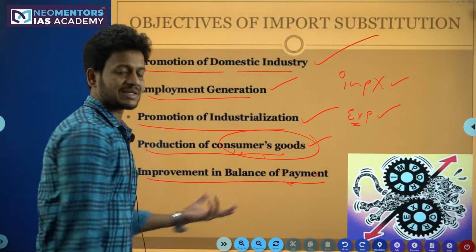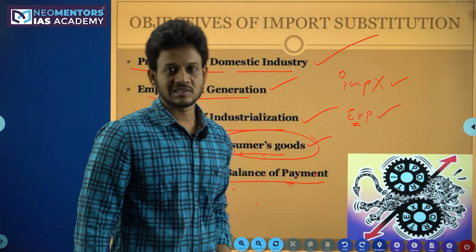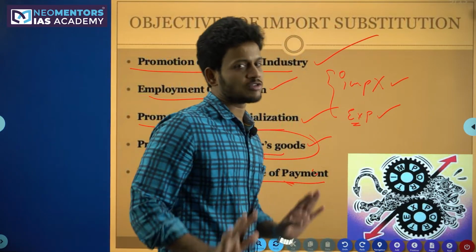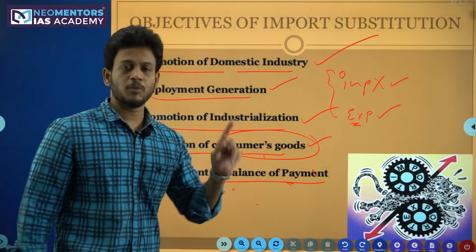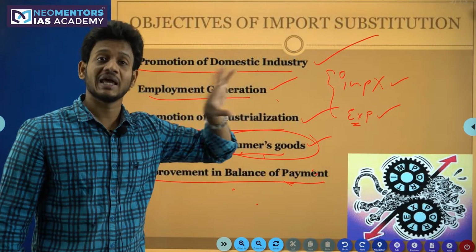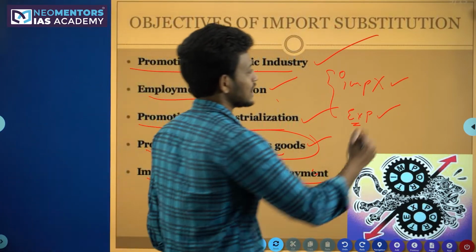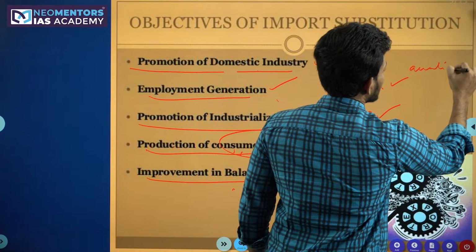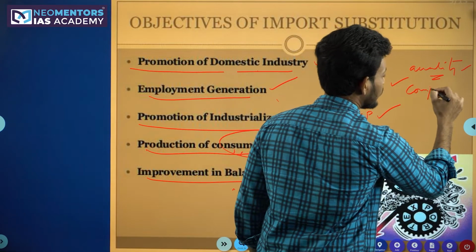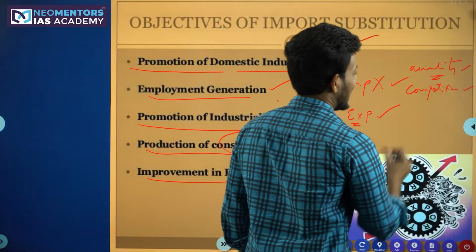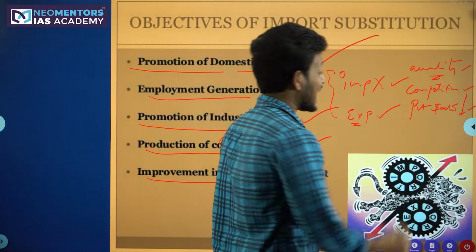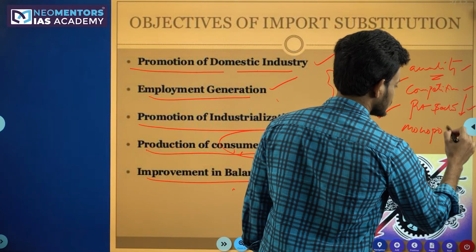What exactly is meant by the balance of payments, I will explain in the concerned class. But for now, you have to remember this: exports and imports, that is nothing but balance of payments. So because of this import substitution policy, there was some positive, but at the same time there was a huge negative also. What was that negative? I told you, the quality of the Indian products deteriorated. There was a lack of competition in the Indian market, and we never allowed private sector. So the private sector was discouraged, and there was a monopoly in some sectors.